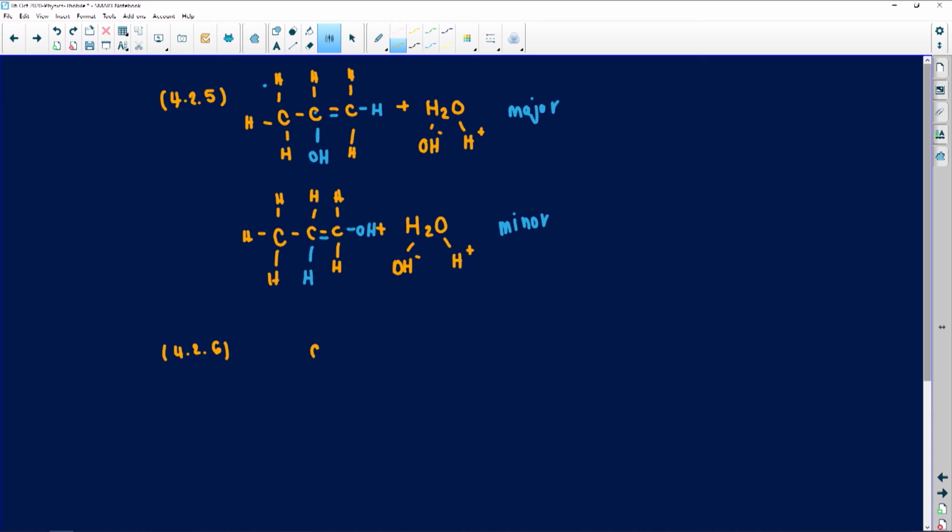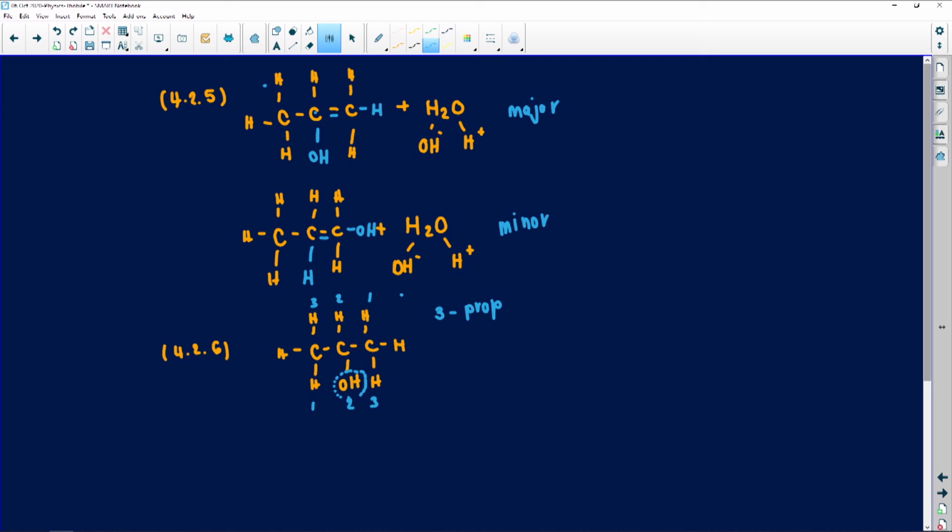4.2.6. Can I please redraw it, just in case somebody does not know how to actually name organic molecules? I'm going to show you how you do it. Remember, we just have all our hydrogens, and then this is an H. Step number 1 when you are naming organic molecules is your longest chain. In this case, we've got 1, 2, 3. 3 carbons in organic chemistry are named as prop. I could number it as 1, 2, 3, or I can say 1, 2, 3. But always remember that your functional group must always get the lowest number. In this case, we have no double bond, so my functional group will get the lowest number.